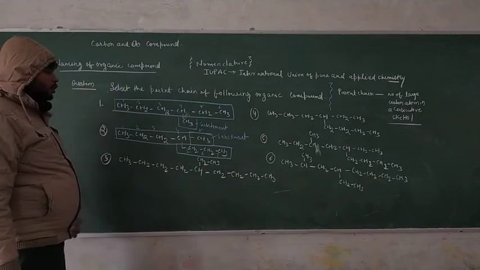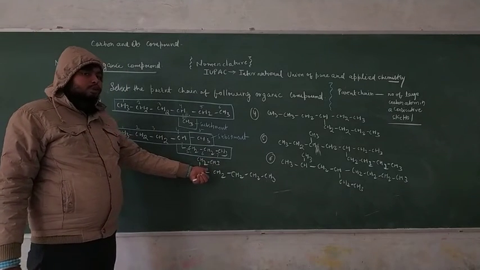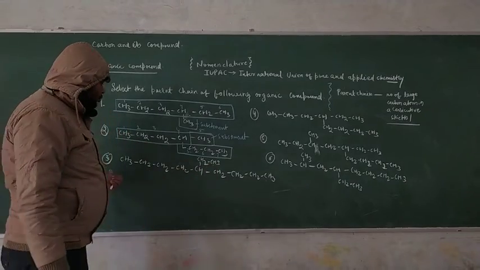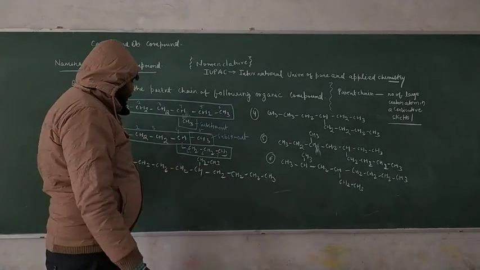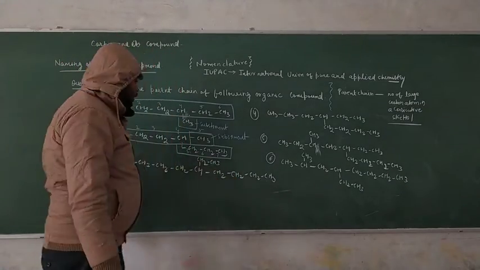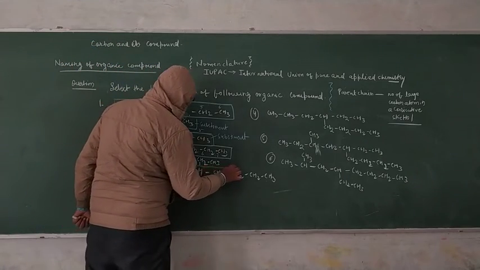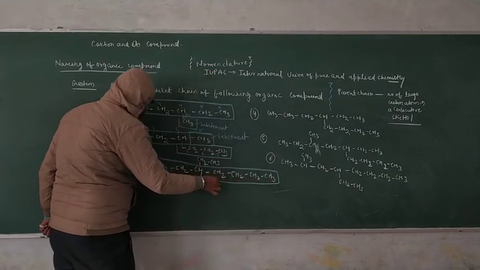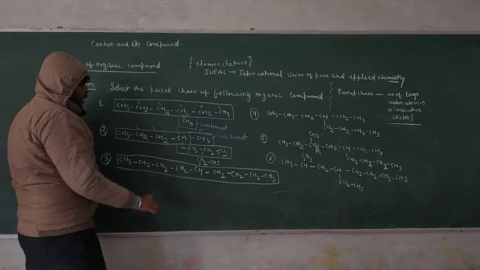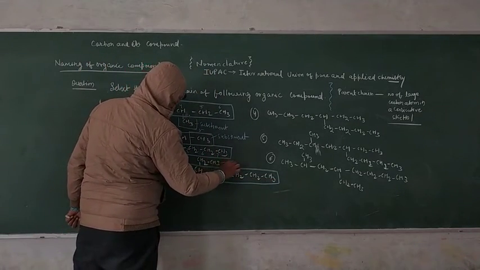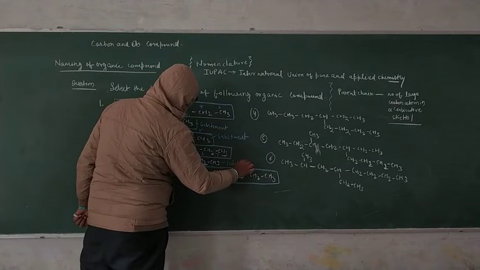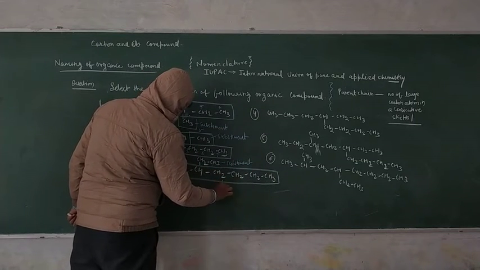That means if you attach the substituent this way, you have only 7 carbon. If you go another way in a straight chain, that contains more carbon. That's why your parent chain is this one, and this is your substituent.